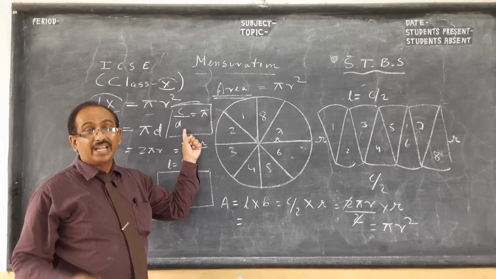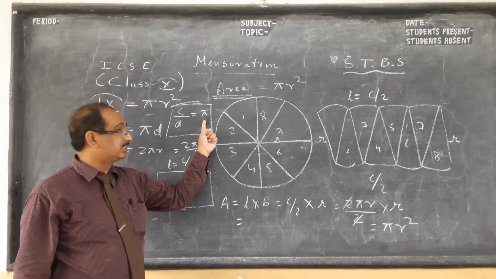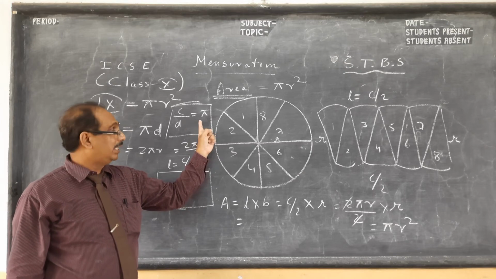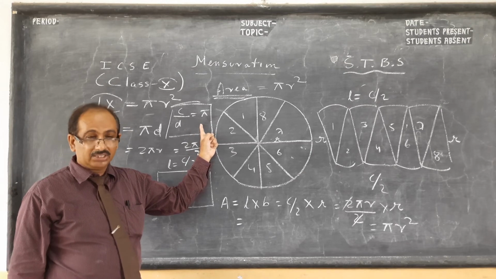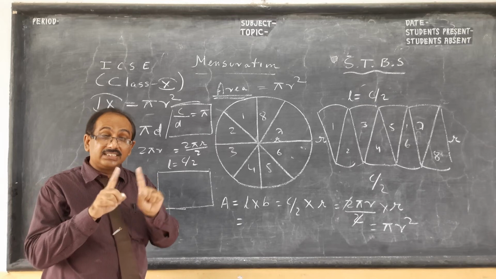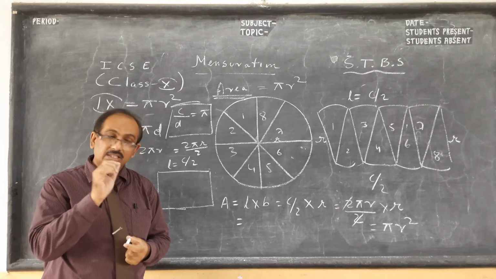Circumference to diameter of any circle of any size is constant. It's called pi. Pi is 3.14, sometimes given in the question, sometimes 22/7. And you will see in ICSE they cancel each other. So read the question properly.